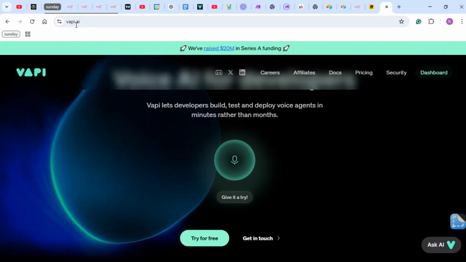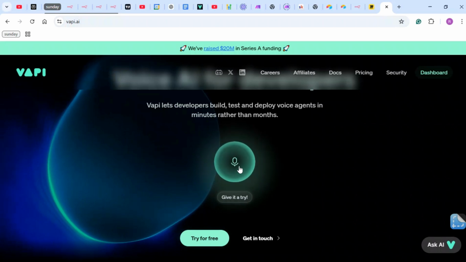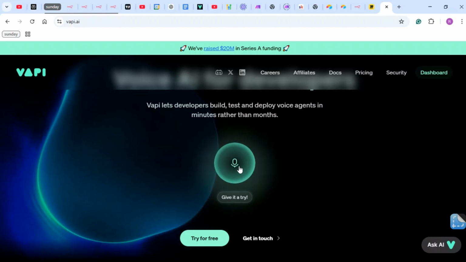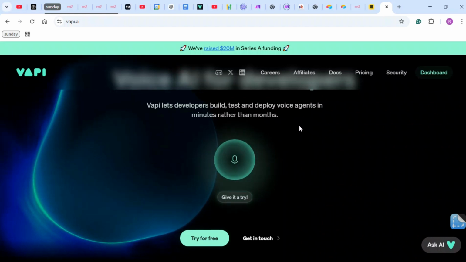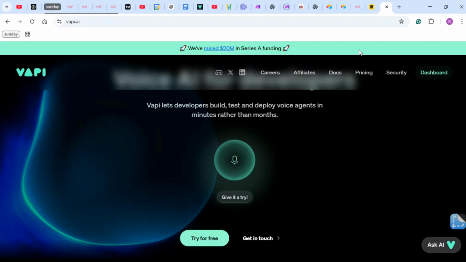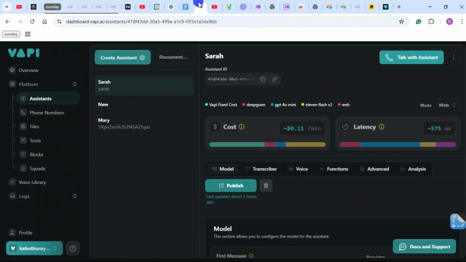Once you get to vapi.ai, you can literally test this out. Just click this and ask it a few questions. You can flirt with it. You can basically do whatever you want to do with it. To create an account, just go to dashboard, enter login details and everything. And once you're done, you will get to something like this.